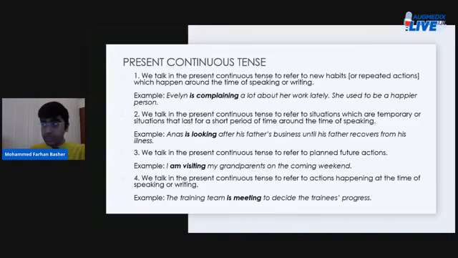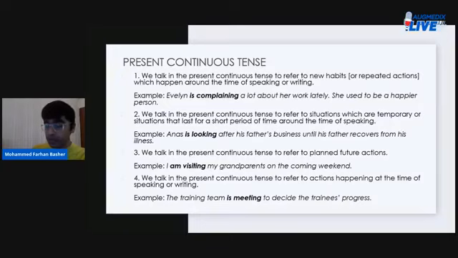Circumstance number 1 is when you need to talk about new habits, right? When you have to talk about new habits or repeated actions which happen around the time of speaking or writing, such as, let's take a look at the example under circumstance 1. Evelyn is complaining a lot about her work lately. She used to be a happier person.